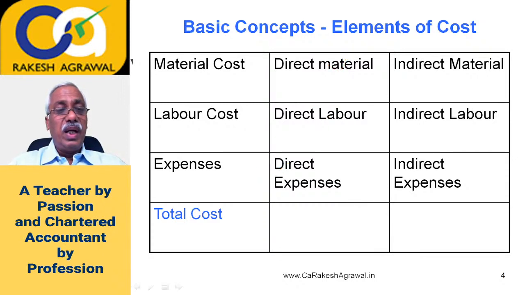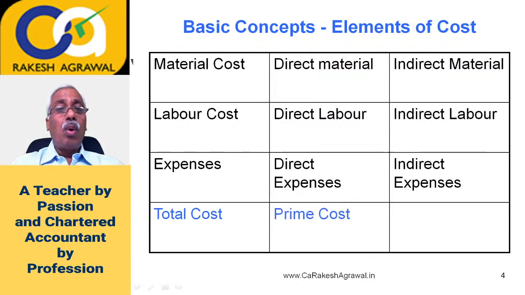Or if you are getting part of the work done from an outside agency, like a product requires some assembling and packing, and that work you have given to an outside agency, and you are paying some X amount to outside agency for that work of assembly and packing, and that amount which you are paying can be associated with each product. So then you can call it as direct expenses. But most of the expenses tend to be indirect in nature. It could be electricity, it could be rent, it could be depreciation, it could be repairs, maintenance, and so on. So majority of the expenses tend to be indirect in nature.